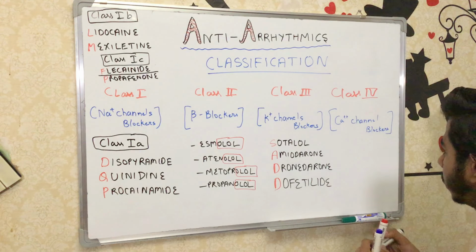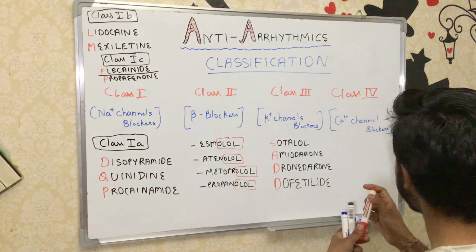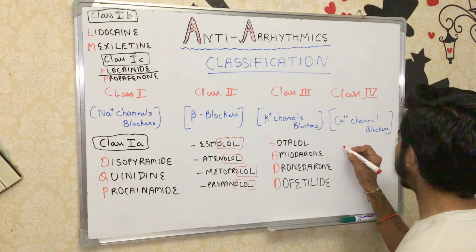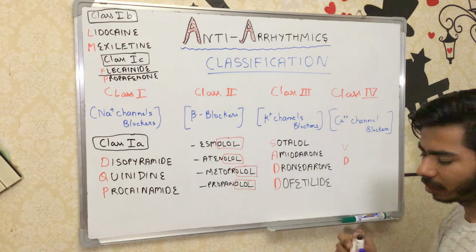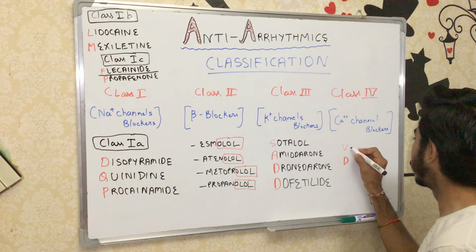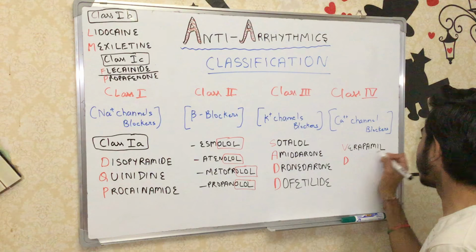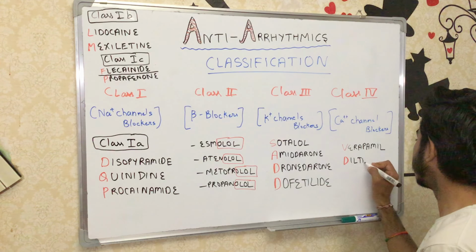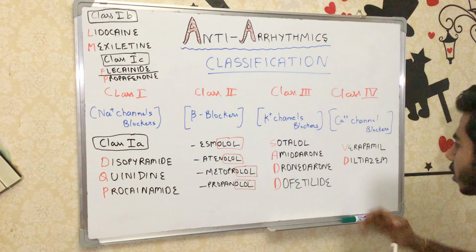About the class 4 agents, the calcium channel blockers: verapamil, VD or valid, you can make yours. V for verapamil, and D for diltiazem, right? These are the calcium channel blockers.